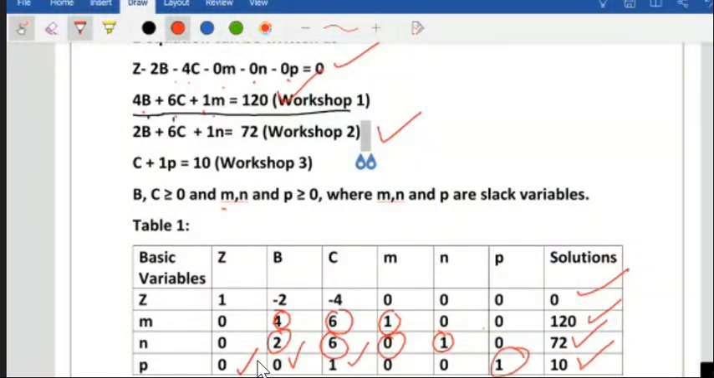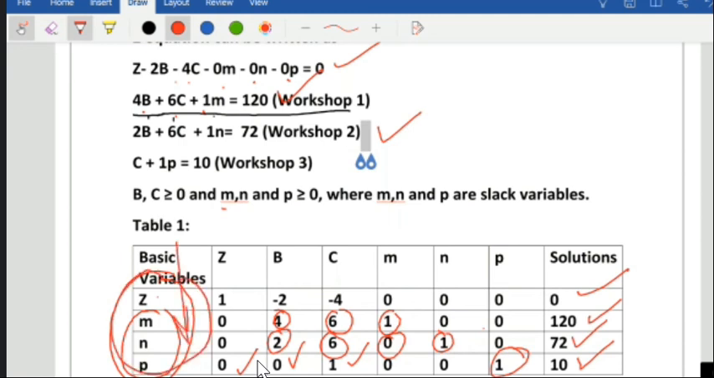And as basic variables we write Z, M, and P. Keep in mind that only Z, M, and P are coming here, no B or C. Understood? So these are our solutions. This vertical column gives you the solution.